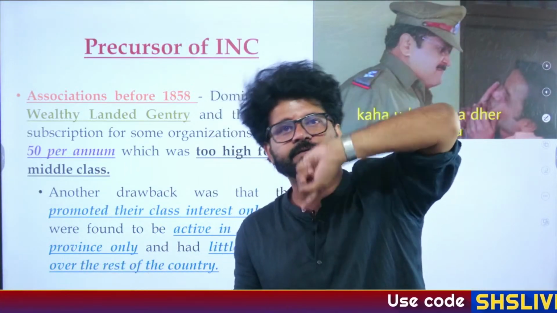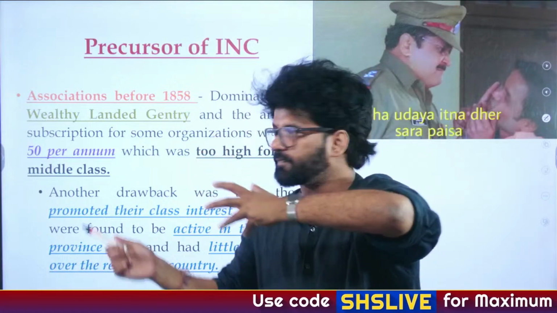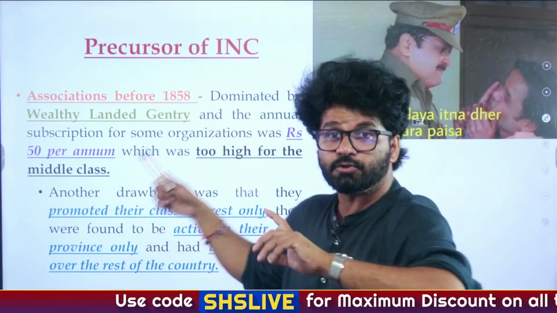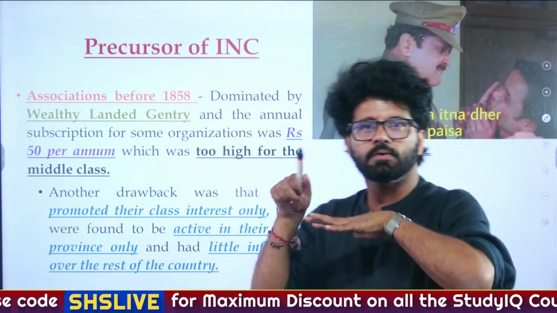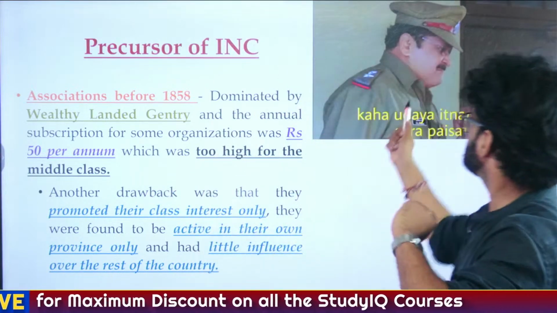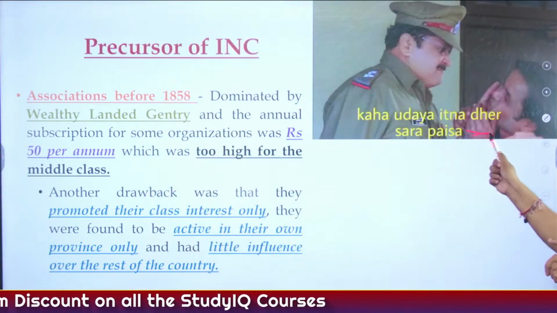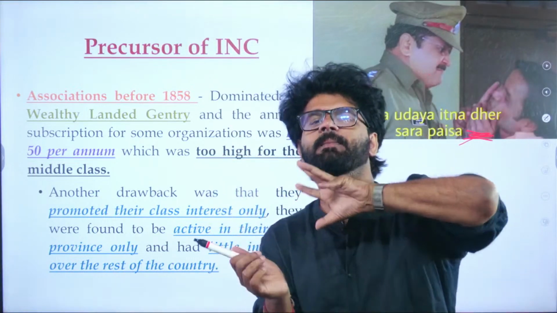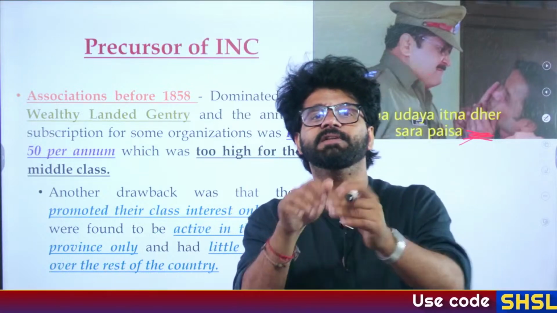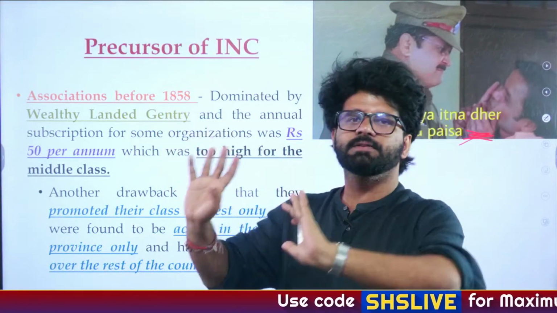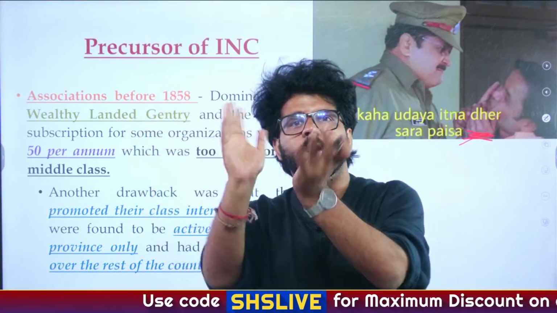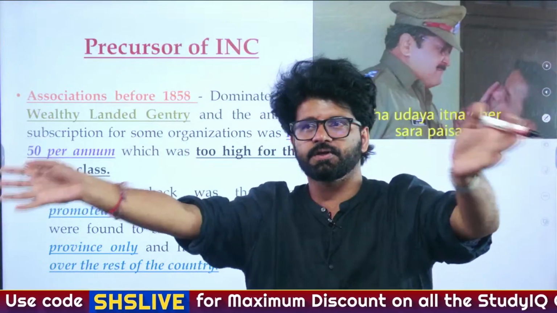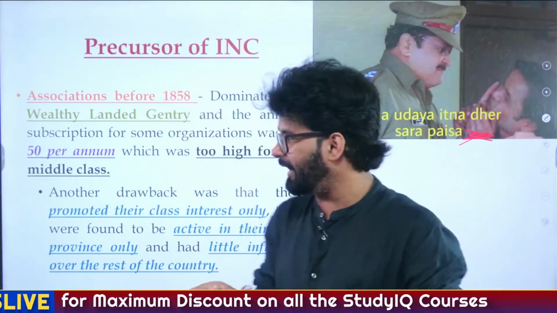The organization formed by Surendra Nath Banerjee hovered around rupees 5, but it also went as high as rupees 50. And when they invested that much money, family members would be like, where are you spending this much money? You can understand. So these are some reasons why these organizations did not become nationalistic or spread nationwide like the INC did.